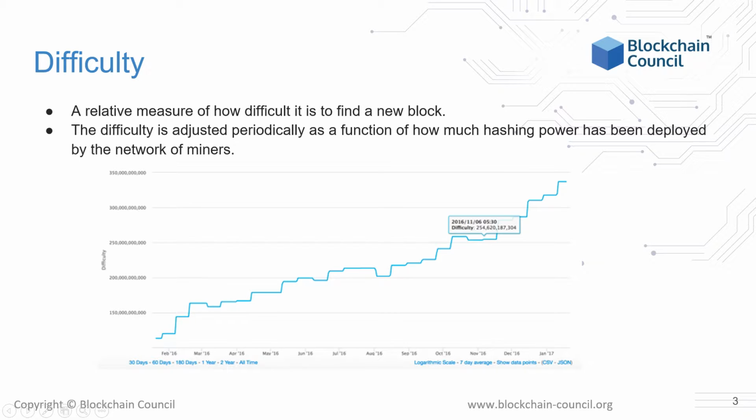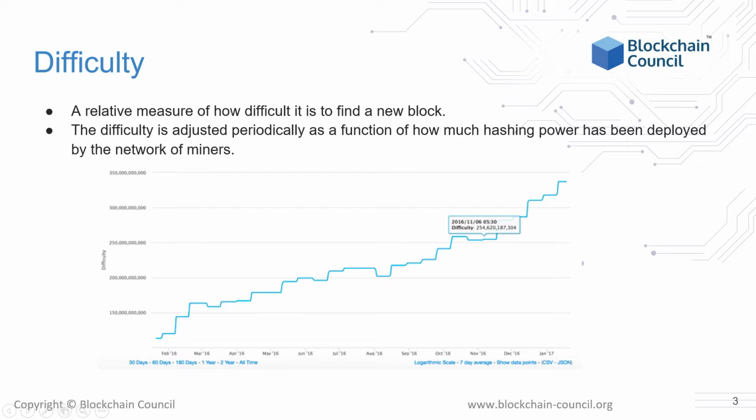Second is difficulty. Difficulty is a measure of how difficult it is to find a new block or confirm a new transaction. When a transaction occurs on the blockchain, a random number is associated with it. This random number can be any number from 1 to 6 billion.